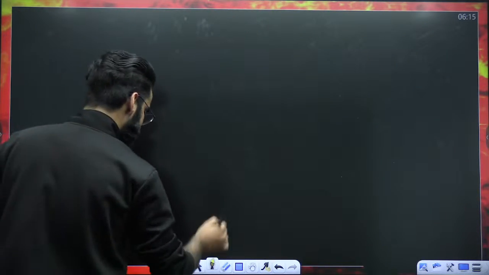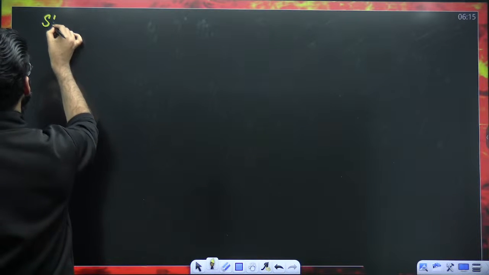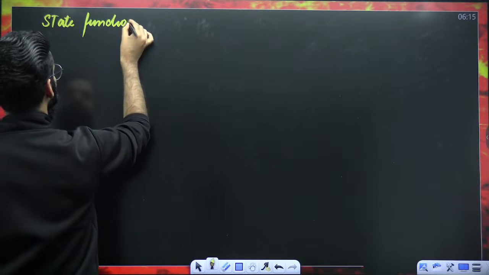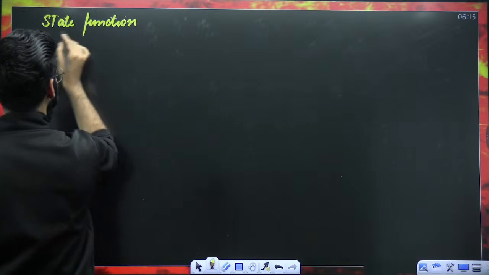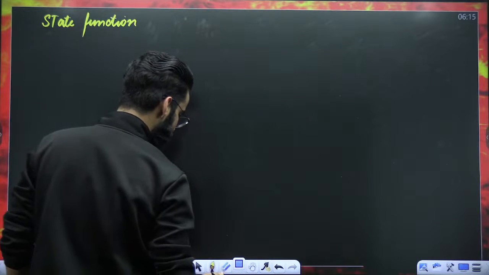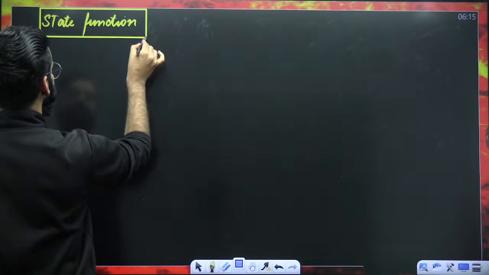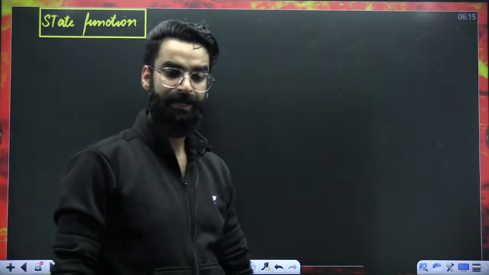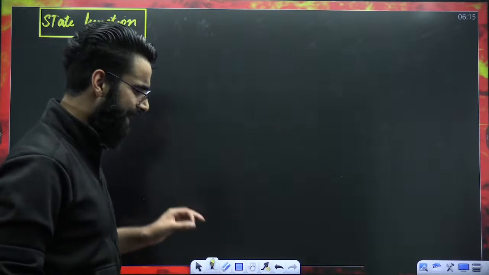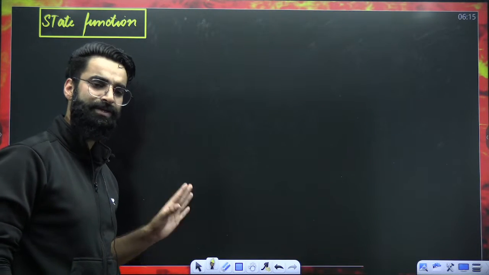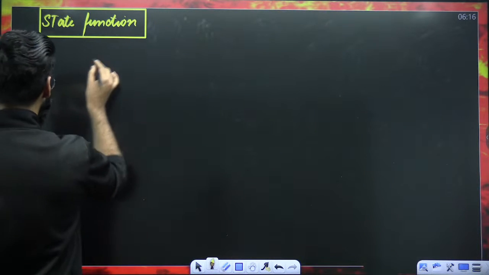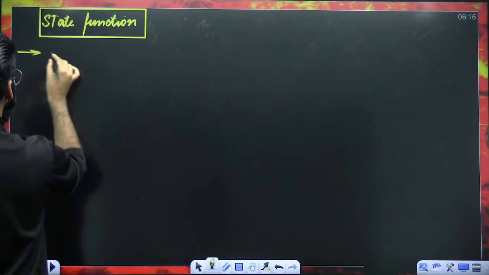My dear students, there is something called state function and path function. What are state functions and what are path functions? Let me write their definition and some important points so that there won't be any doubt afterwards. Okay? My dear students, state functions are the ones